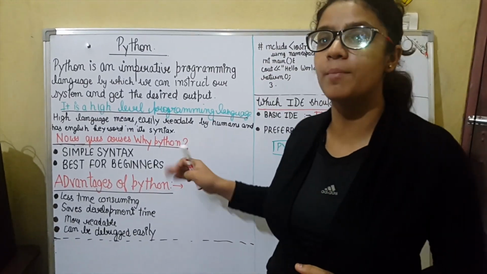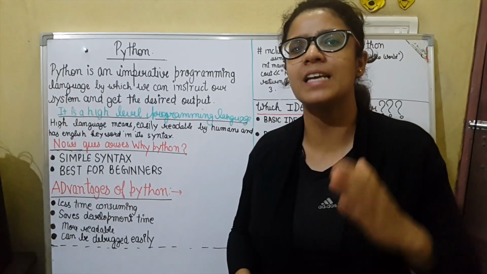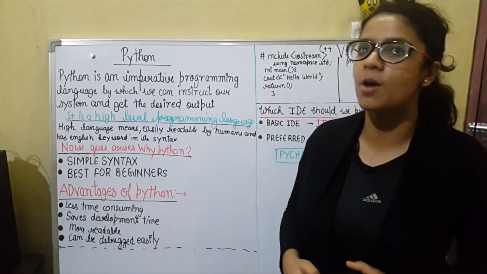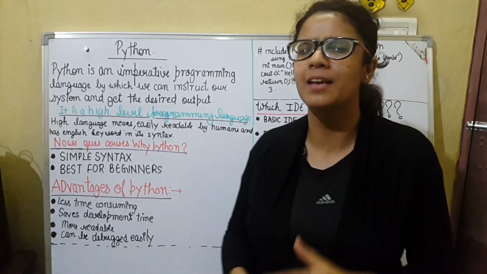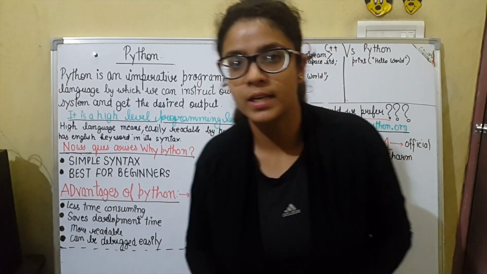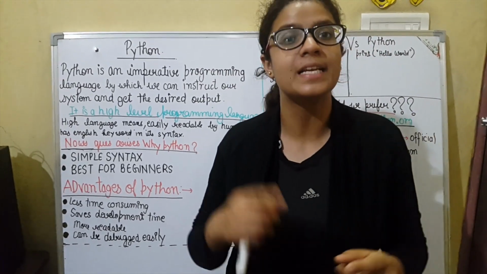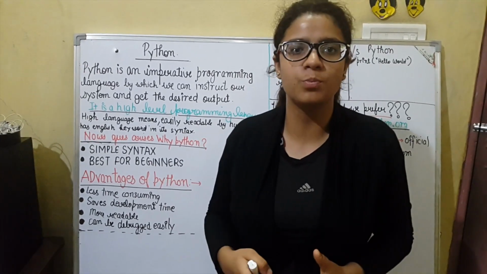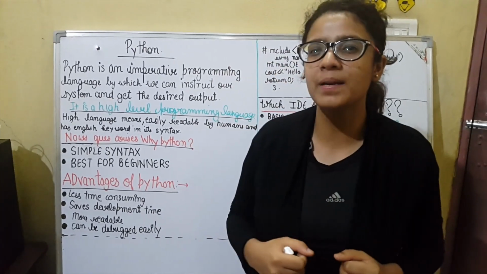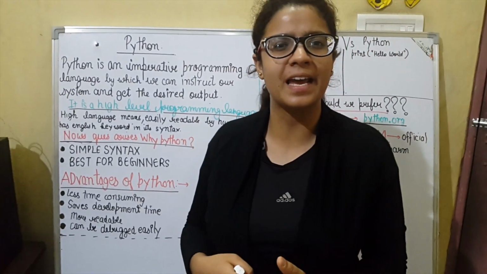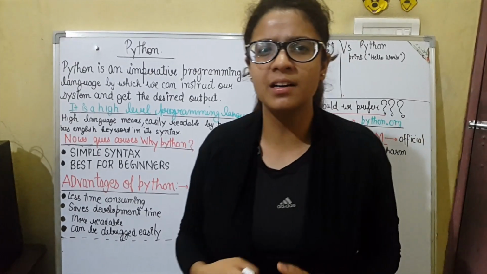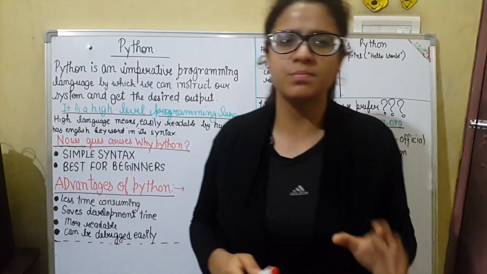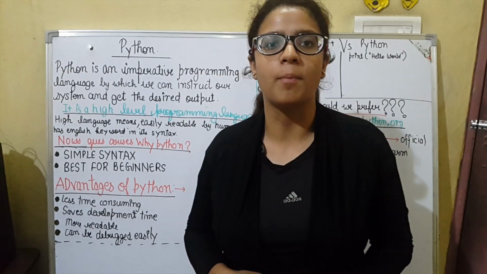It is the best language for beginners because the simple syntax makes it easy for beginners to grasp the concepts of programming languages. So it's the best option, and beginners should opt for this language and then can migrate to further languages if they want. Moreover, those who have already coded in C++ or Java can also migrate to Python to get the best output out of it. Python can be directly used for data science, hacking and other things like easy algorithms, and it is the best language for data science engineers.